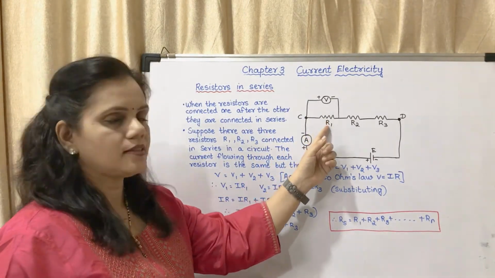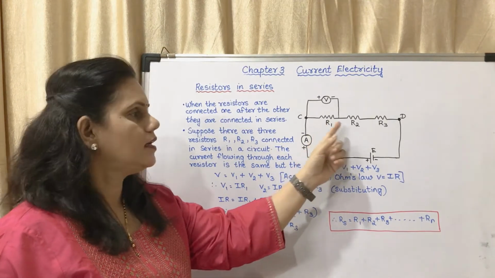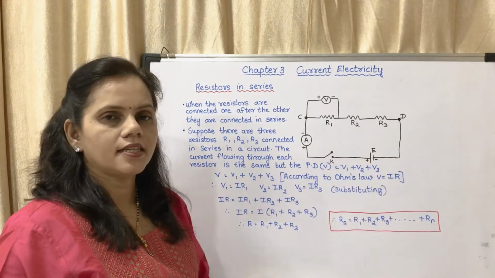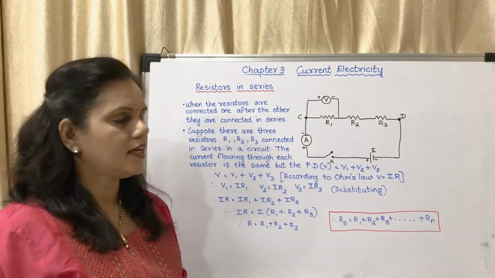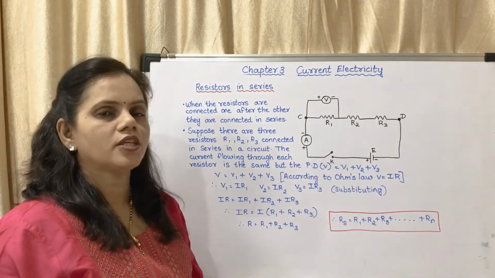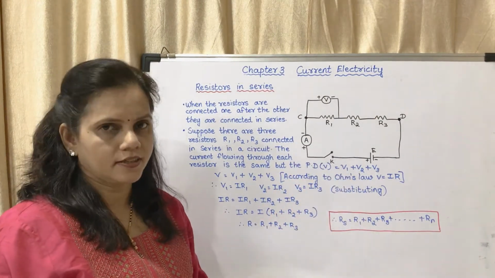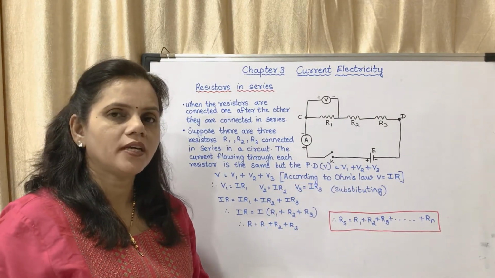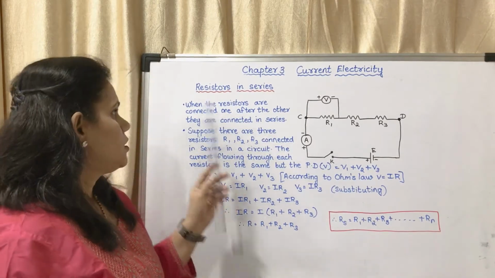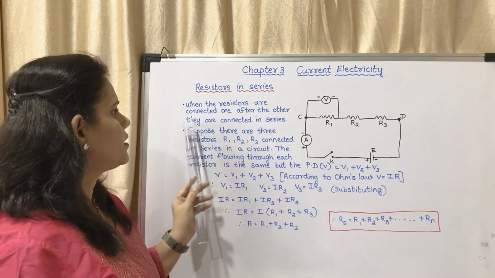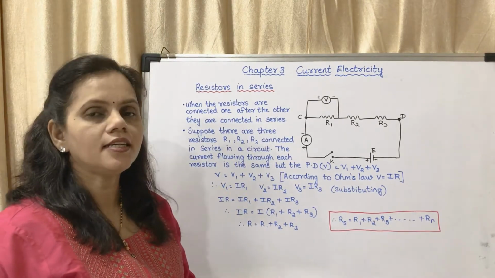You may see this is one resistor, that is R1, this is another resistor, that is R2, and this is another resistor, that is R3. There are three resistors which are connected to each other one after the other. That is said to be a series connection. So when the resistors are connected one after the other, they are connected in series.